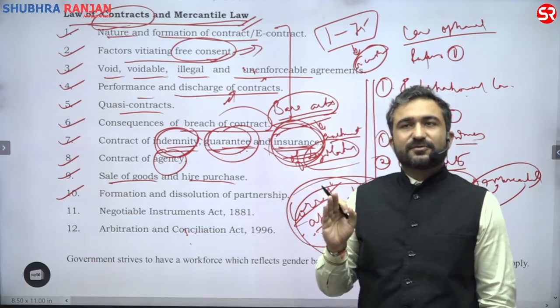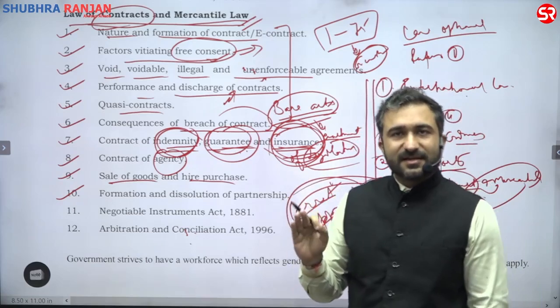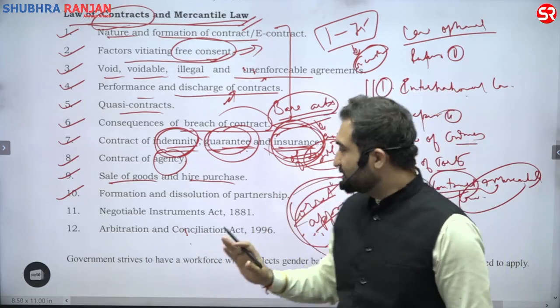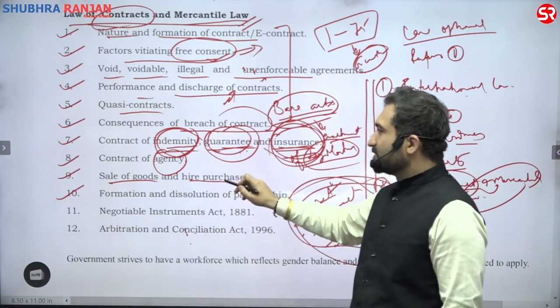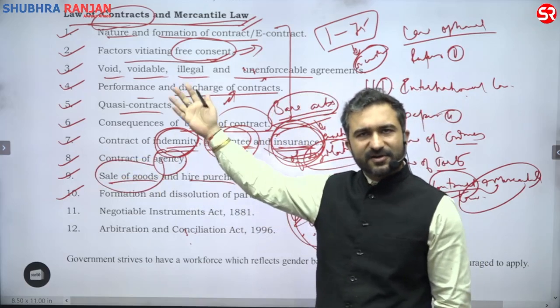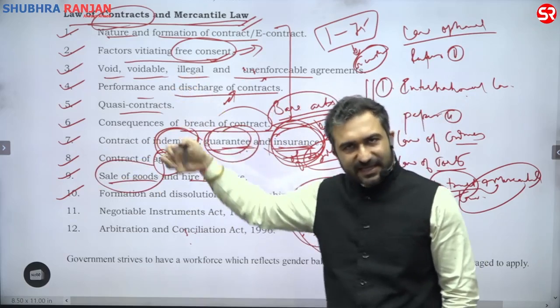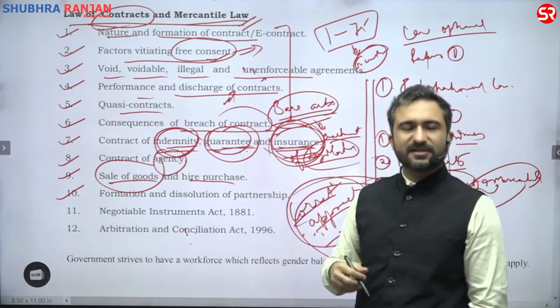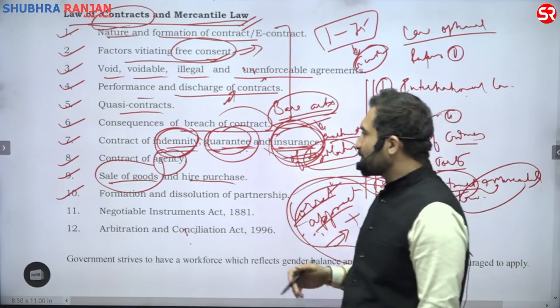This is what you will get in the entire subject. That's it. This ends here. And mind it, sale of goods is a different Bare Act. Earlier, it was part of the Indian Contract Act only, but it was taken out from there and a different Bare Act was created. For what purpose, we will see that.